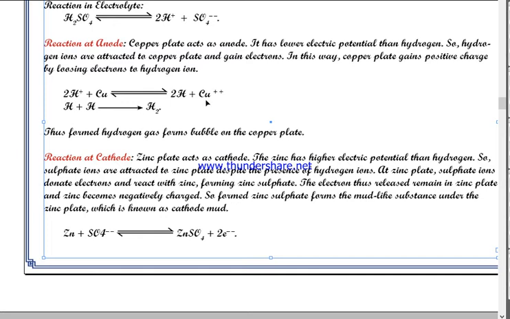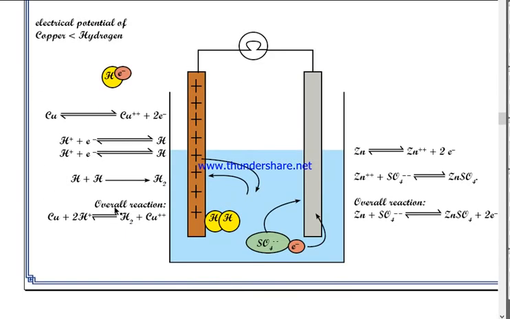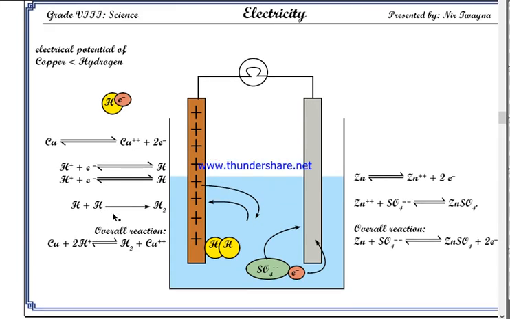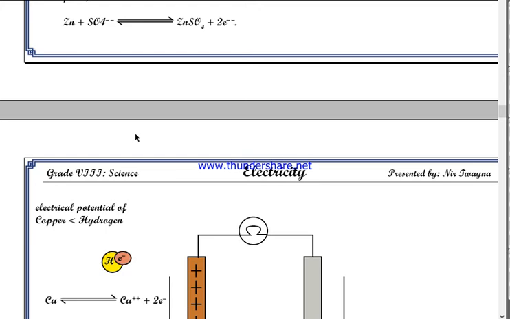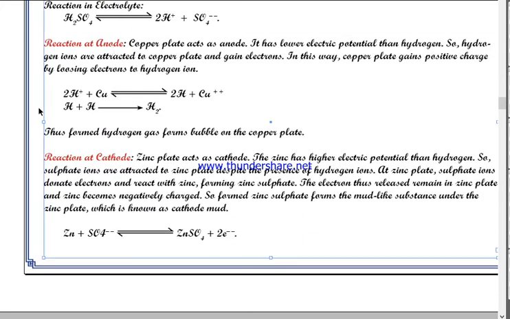I only wrote the overall reaction here, the last step of the reaction. If you like, you can work out the full reaction, because by taking the full reaction it would be easier for you to understand, even when I am not there to explain it. The first time definitely you need explaining, but the next time you can understand it on your own. That is the reaction happening at the anode.